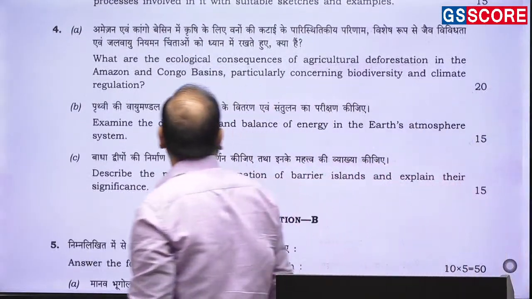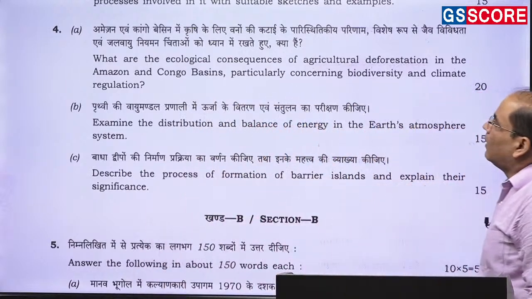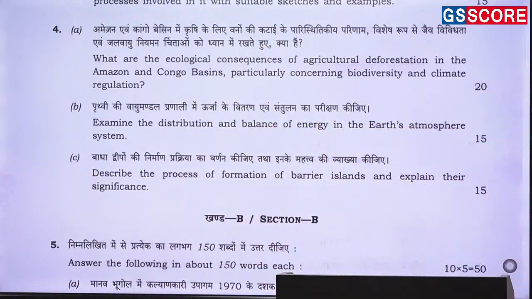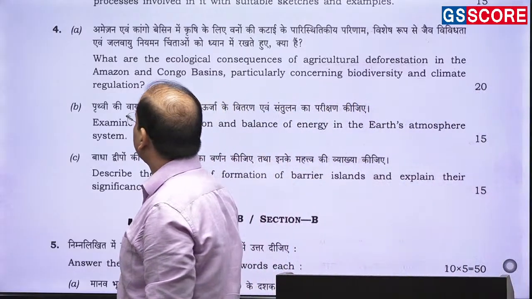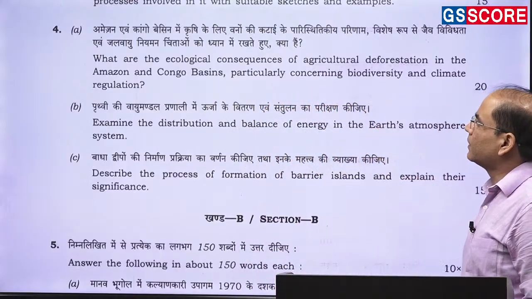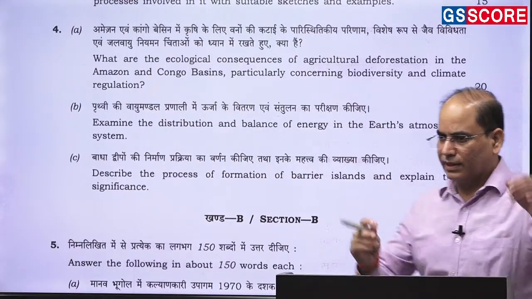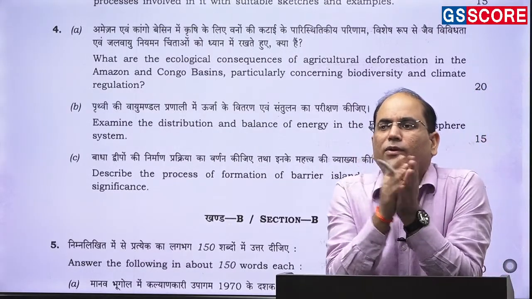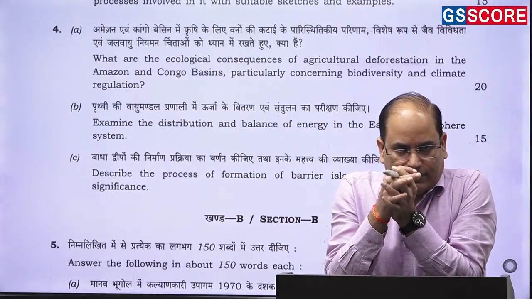What are the ecological consequences of agricultural deforestation in the Amazon and Congo basins, particularly concerning biodiversity and the climate regulation? So again the question is of biogeography. तो ये biogeography का question है, थोड़ा environmental perspective है. Agricultural deforestation in the Amazon. See, in the Amazon region and Congo basin, there has been a very rapid rate of the deforestation.